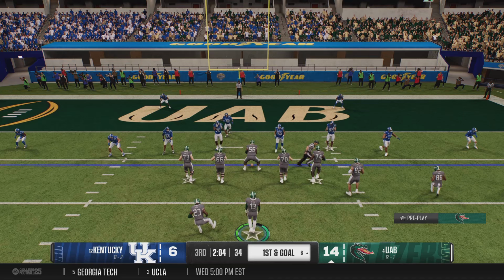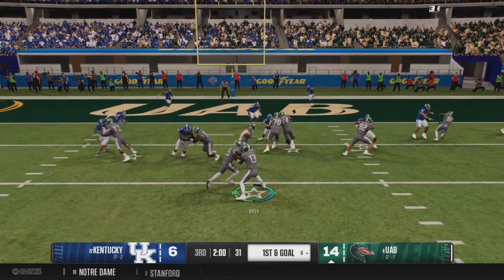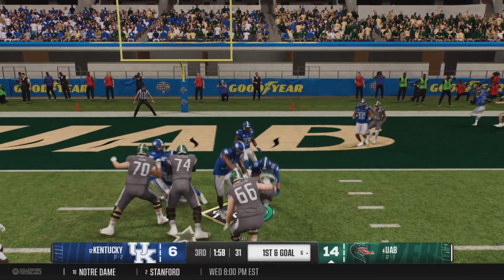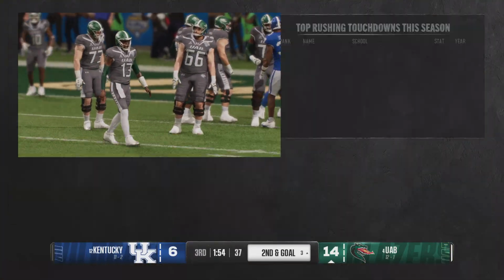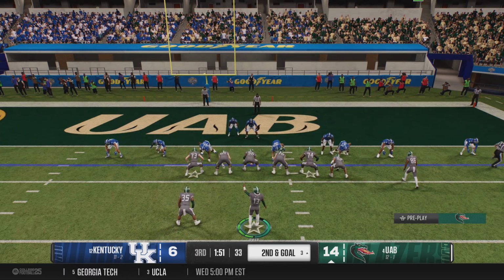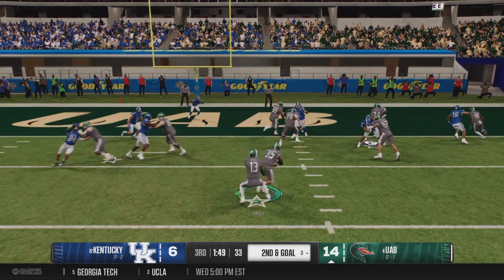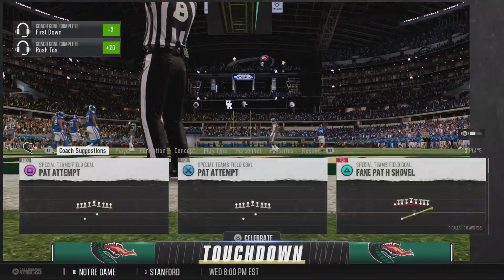And the Blazers looking to finish the drive here. It's first and goal. Keep it on the ground on first and goal. He's wrapped up nicely there by the freshman. Coming up, second down and goal. Keep it on the ground, trying to power in for the touchdown. And he runs it into the end zone.